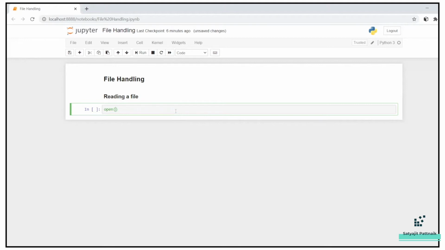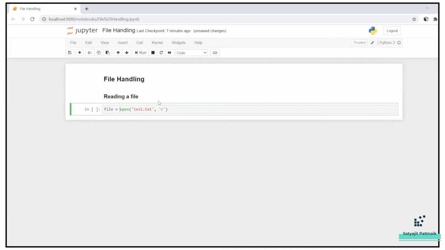We have to read the file and see how the contents look. So initially I will just pass the file name. The file name is test.txt. Now I'll pass r, which means read. Now I'm going to open this file in read format. Let's provide a variable name to this. Let's say I'll make it file equals open of this.